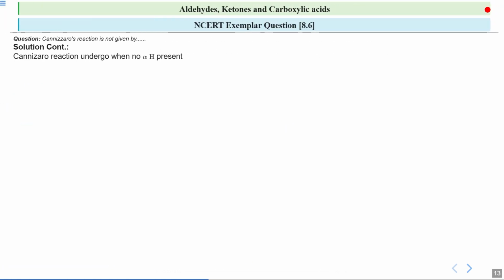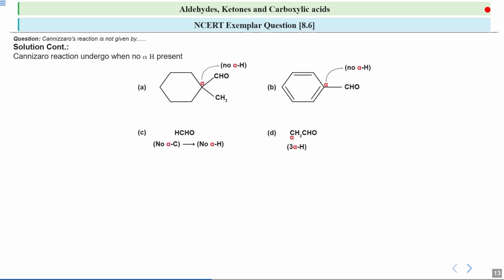The condition is that the Cannizzaro reaction occurs when there is no alpha hydrogen present. Now, these are the 4 options which are given to you. If you look at option A.